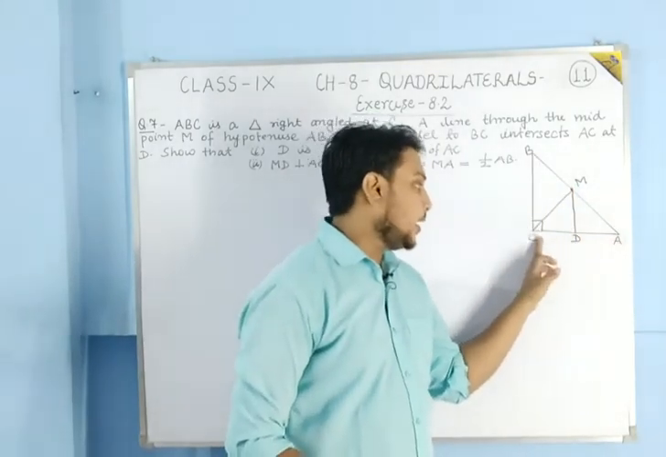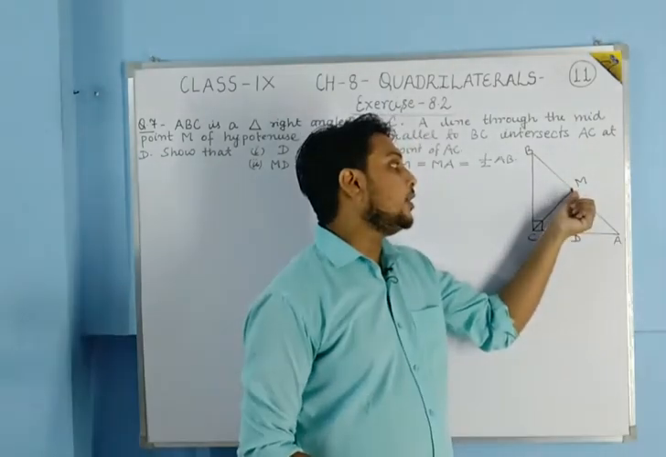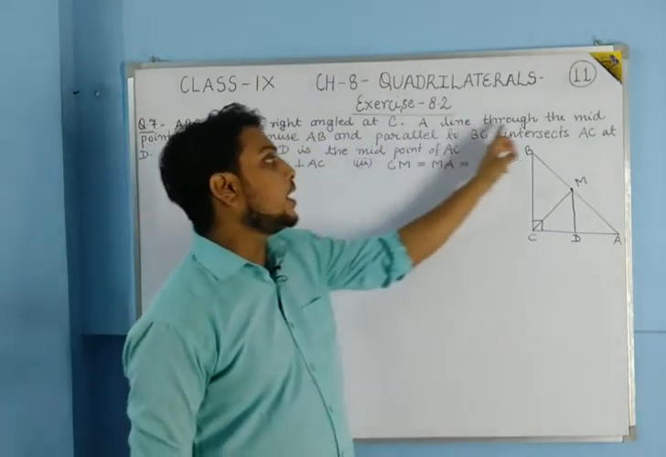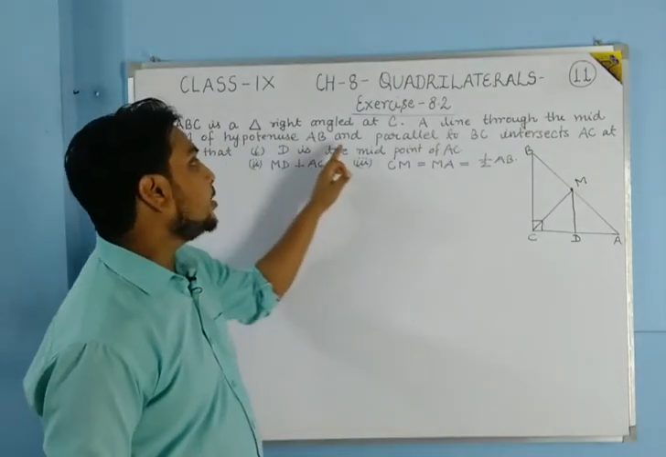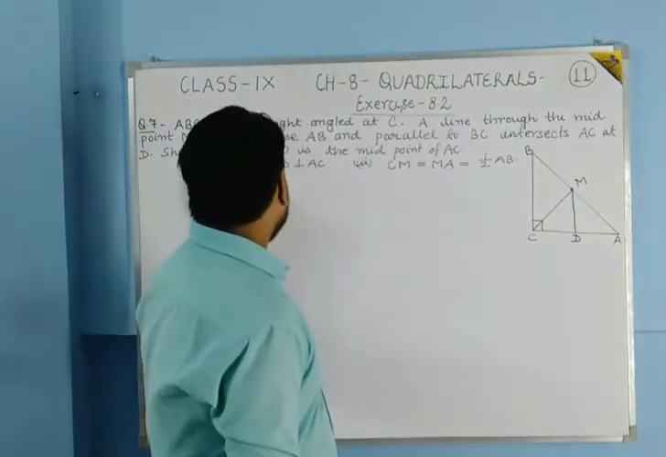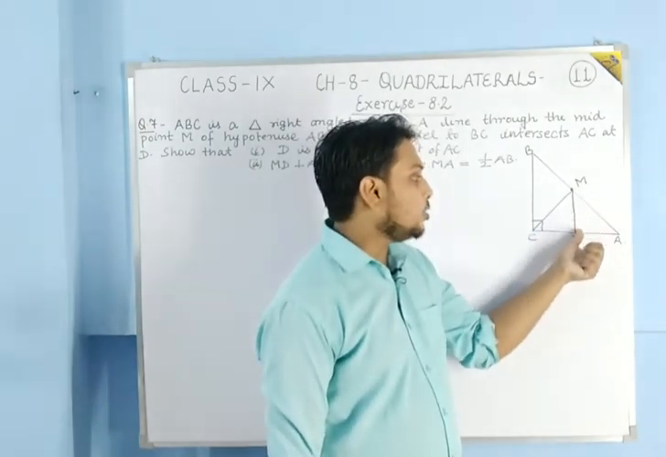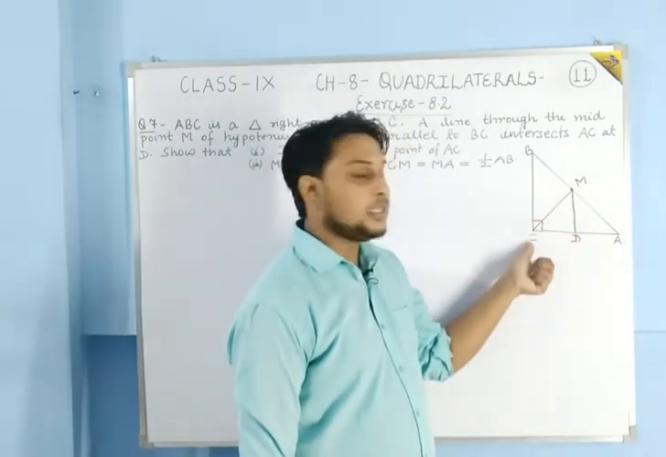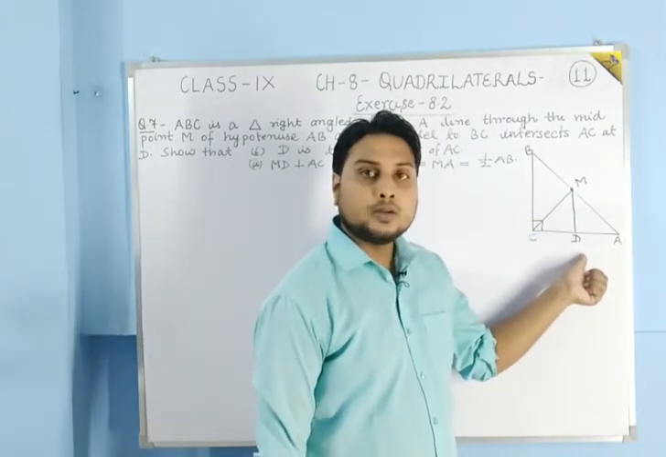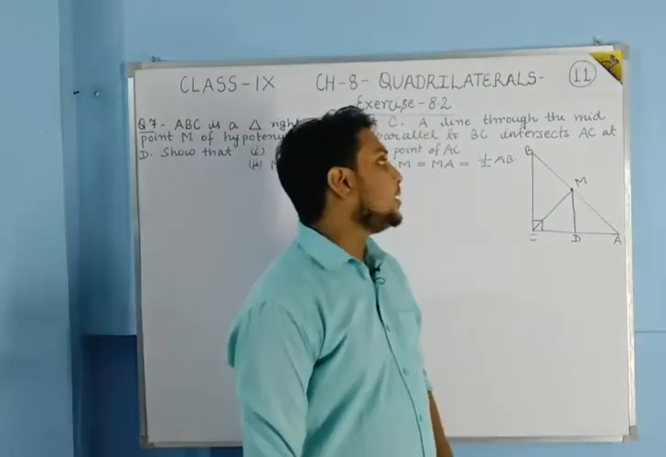If there is a right angle at C, then AB will be its hypotenuse and the midpoint of this hypotenuse is M. So here it is written that a line through the midpoint M of hypotenuse AB and parallel to BC intersects AC at D. It means here from M a line is drawn which is parallel to this BC, and intersects this AC at point D. So this is point D, this is MD, and MD is parallel to BC, it is given.